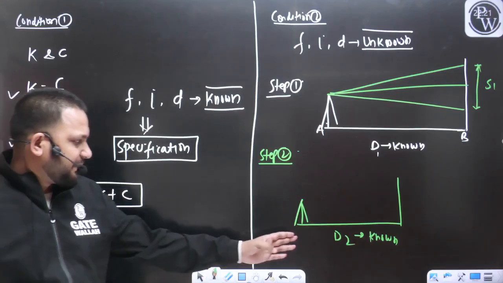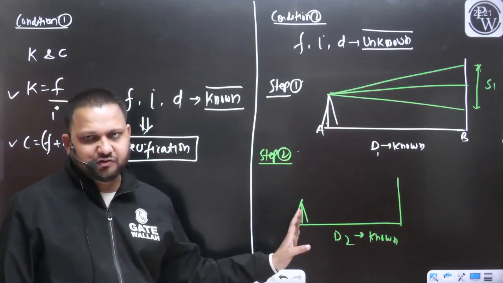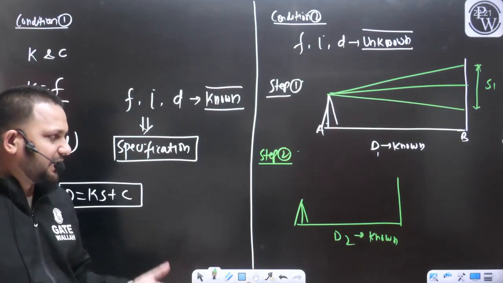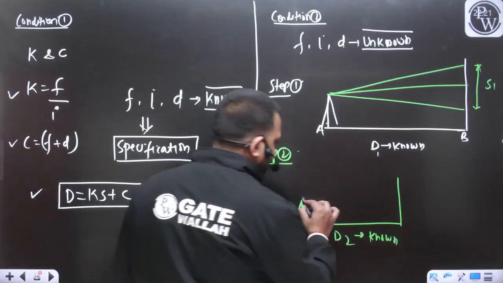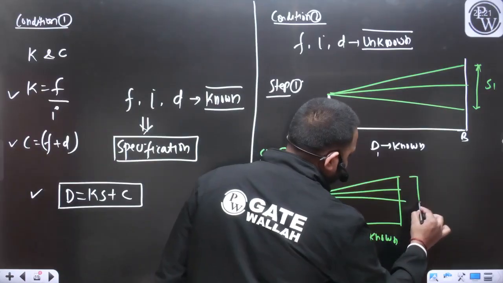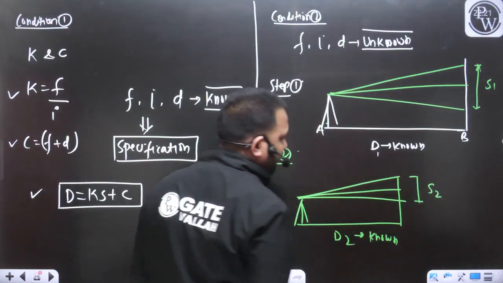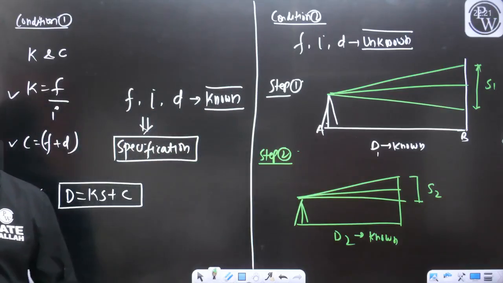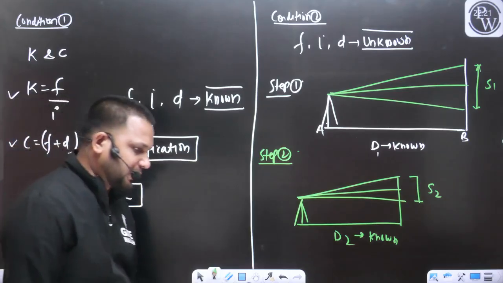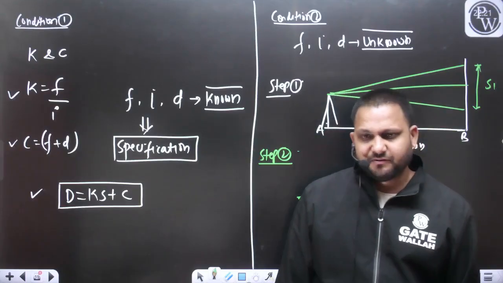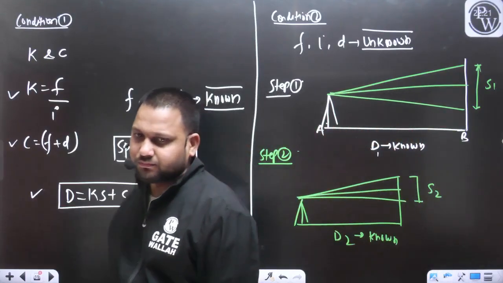As the distance between the staff and the instrument is now changed, undoubtedly we can say, yes, definitely, sir, it will change. Definitely, but here also we will get the 3 staff readings, and from here we can find out the value of S2, yes or no?